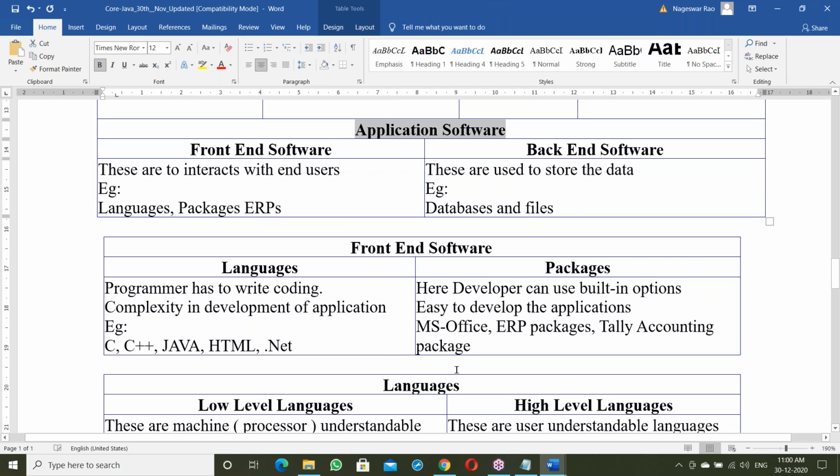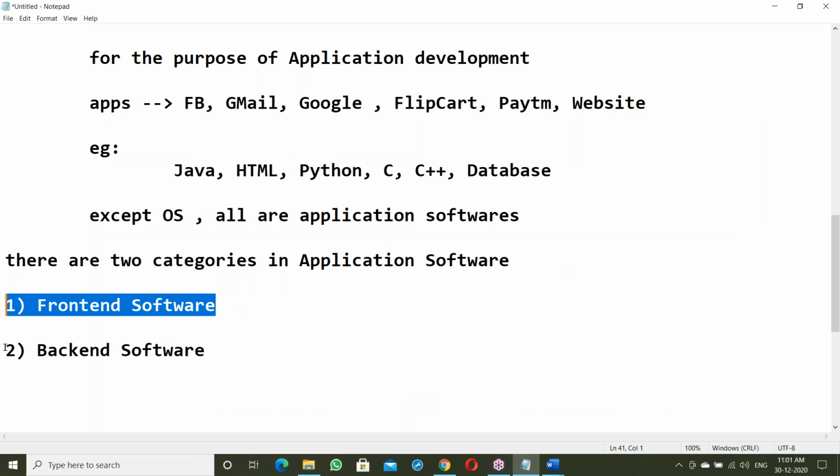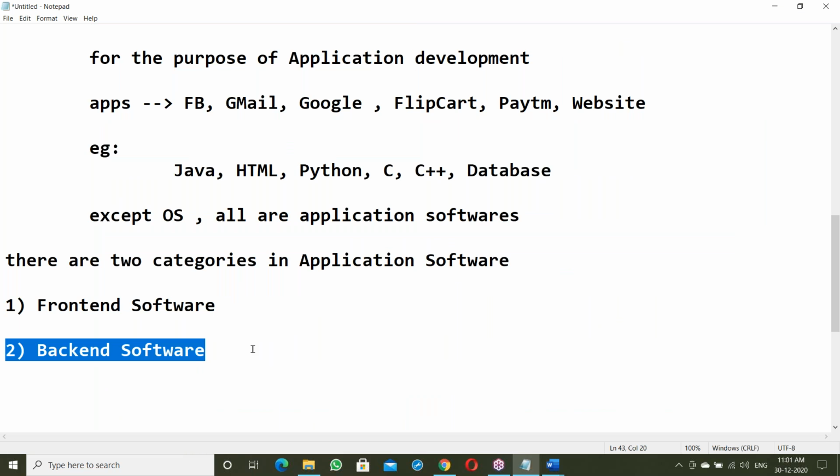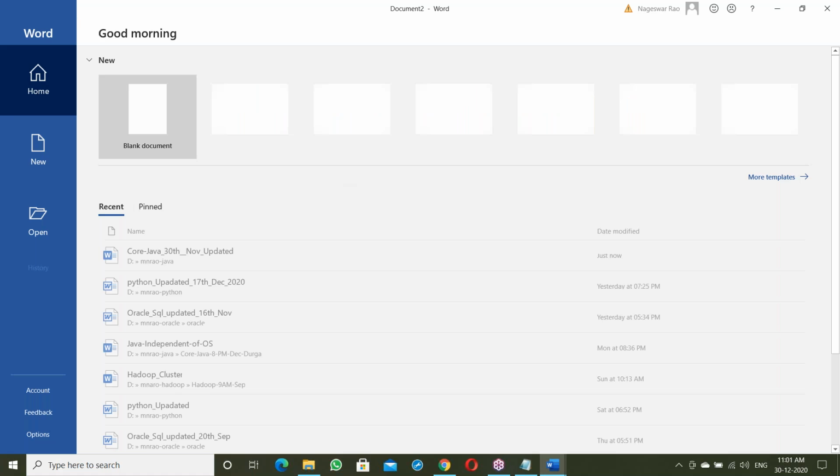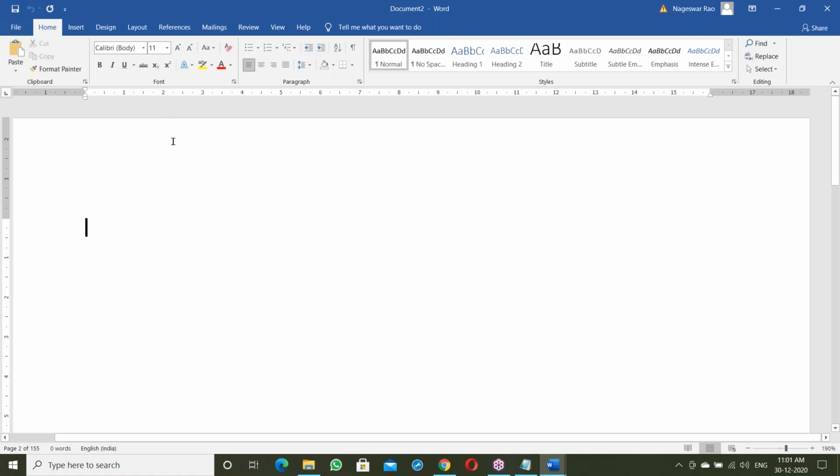Moving to application software, because Java is application software. That's the reason to move to application software. In application software, there is a front end and a back end. This is front end software and back end software. So what is front end? What is back end? Let us talk about front end and back end here.